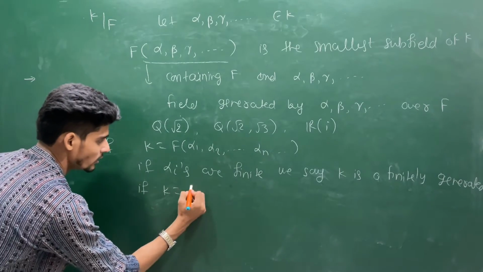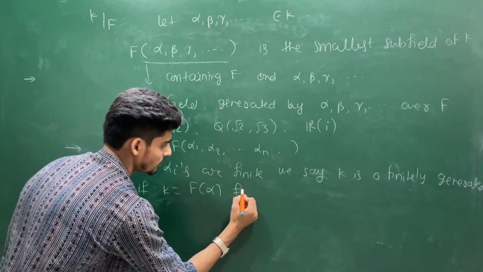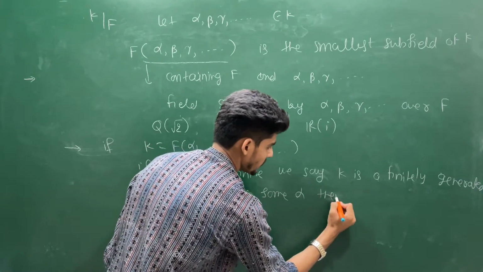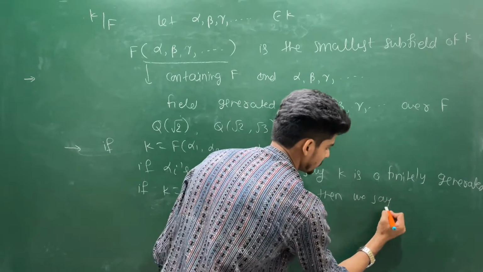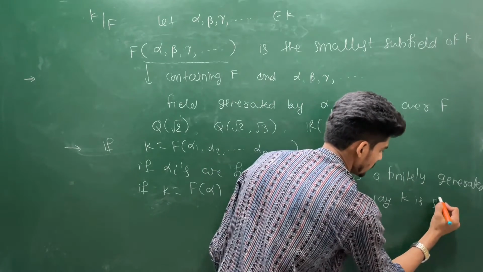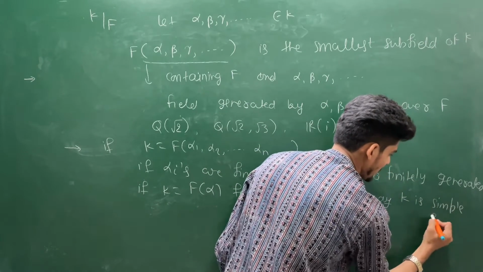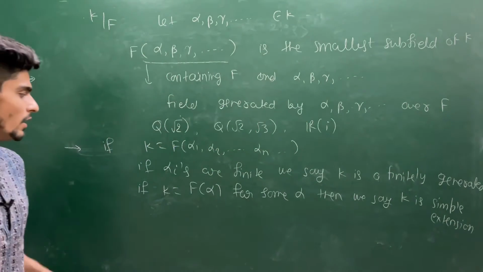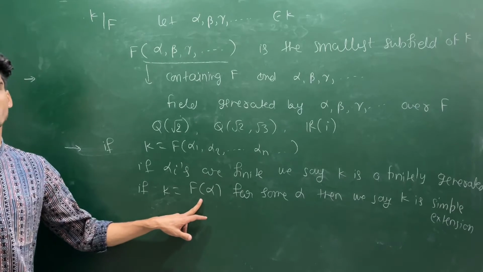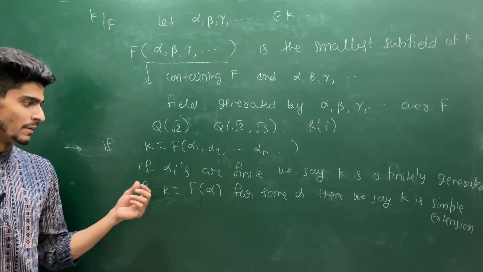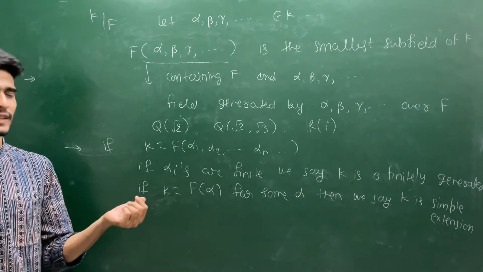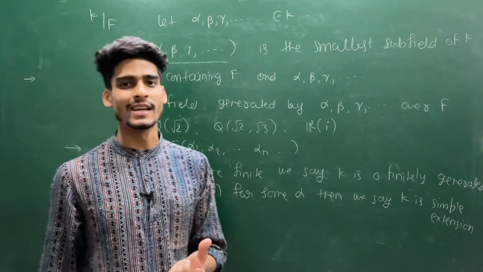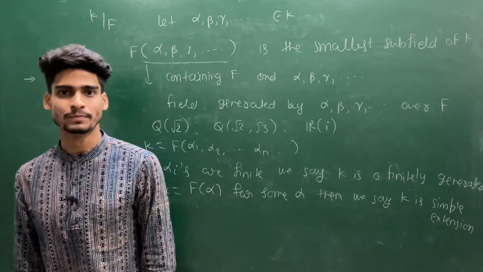If K is equal to F(α) for some α, then we say K is a simple extension. अगर आप K को किसी सिंगल एलिमेंट से जनरेट कर पाओ, देखिए जब भी आप कोई चीज सिंगल एलिमेंट से जनरेट करोगे, that is always a nice thing. In group theory, if you generate some group by a single element, you say this is a cyclic group.